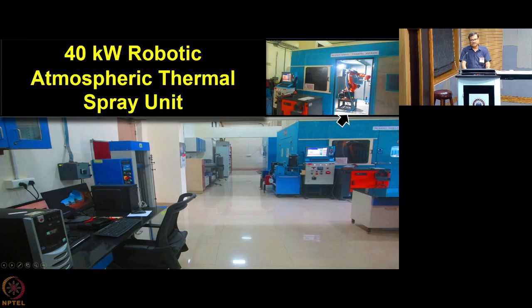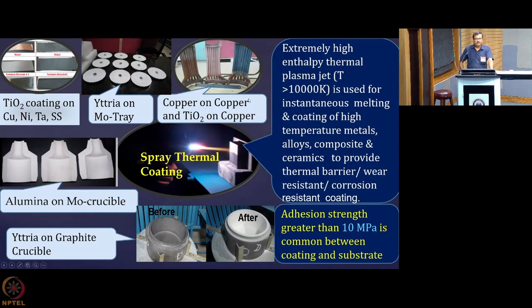So what is the thickness, what is the microstructure, what is the adhesion strength, all these things you need to know. Now different coatings, how they look, I just show at the bottom. This is a graphite crucible, you can see the color, you can understand this is a graphite crucible. When it is coated with yttria, it looks like this. So yttrium oxide is pretty good white, and that color is seen on this thing.